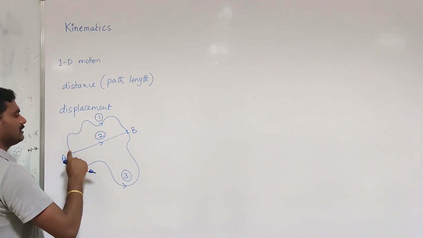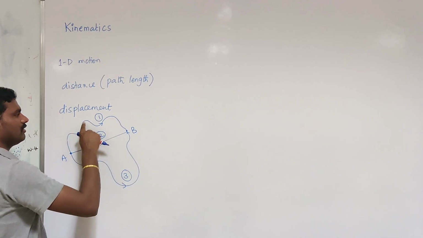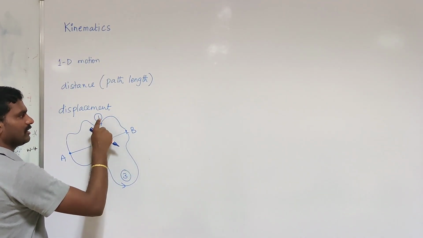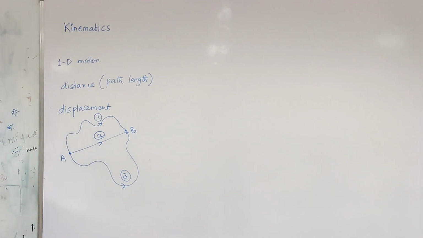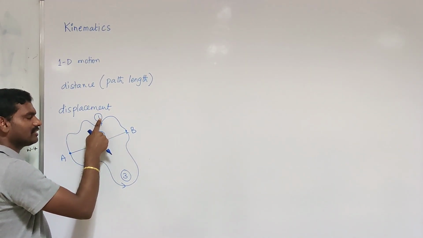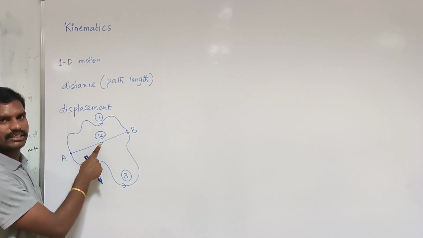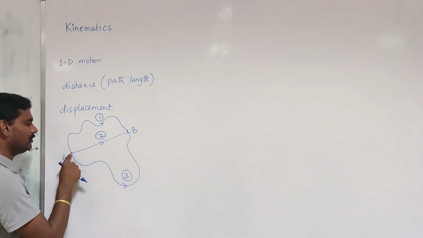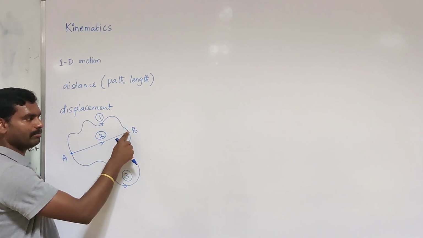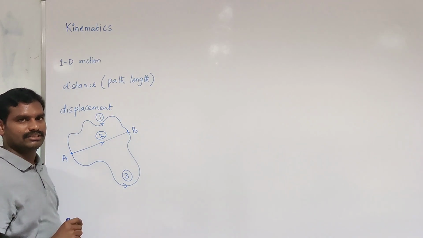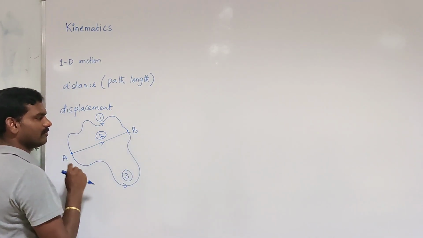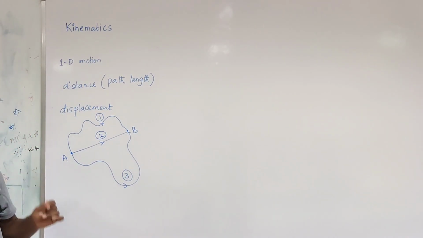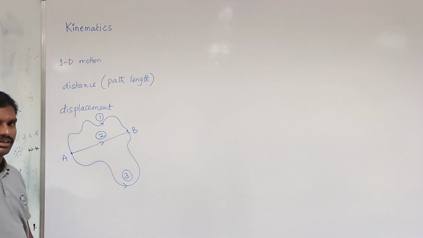So, see here in path 1, the actual path followed by the particle is the distance, so distance is greater than displacement here. In the second case, distance and displacement are both equal.